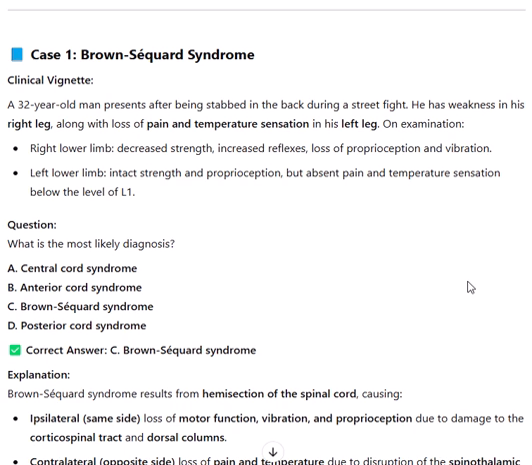Question: what is the most likely diagnosis? A. Central cord syndrome. B. Anterior cord syndrome. C. Brown-Séquard syndrome. Correct answer: C. Brown-Séquard syndrome.